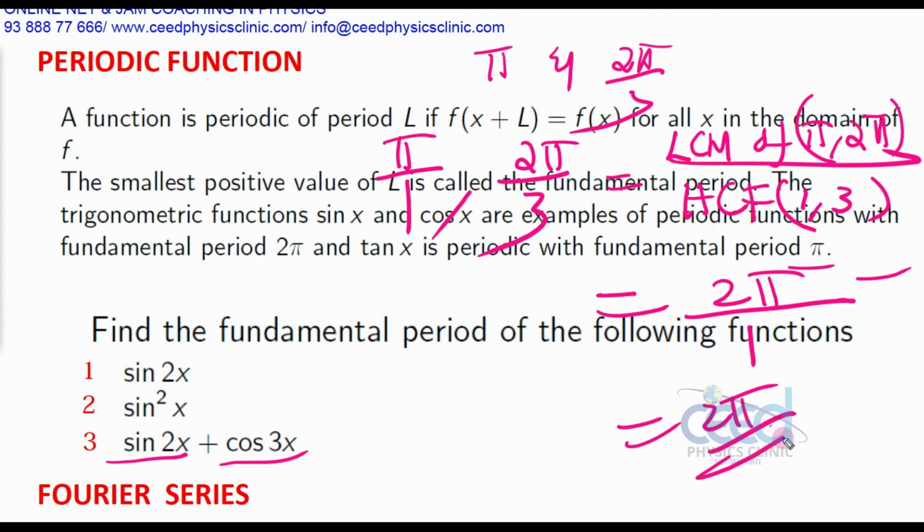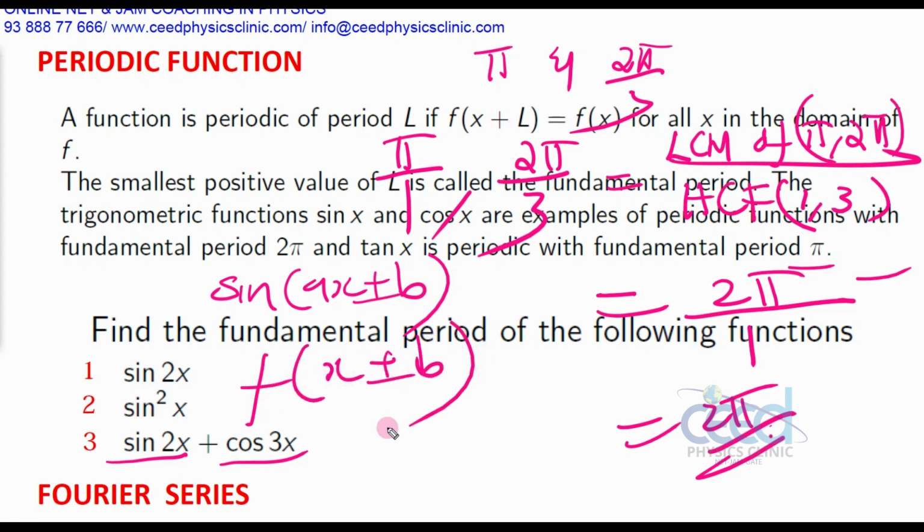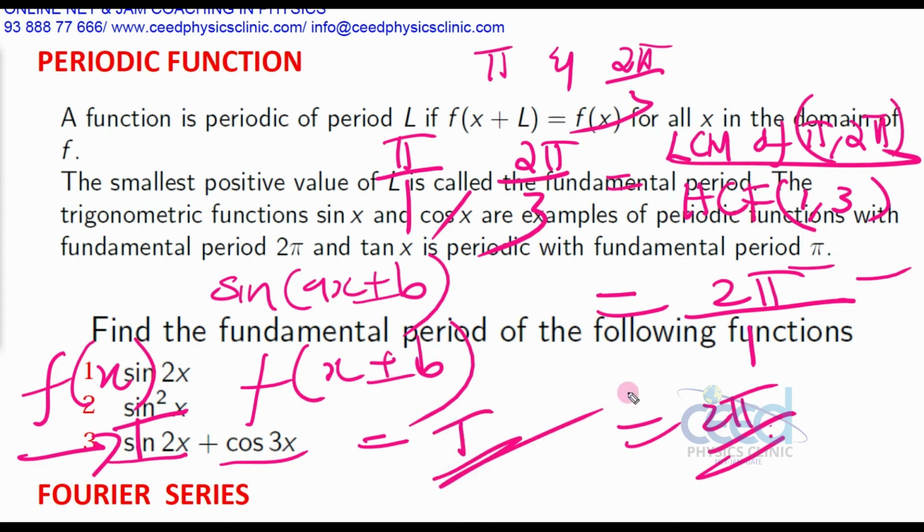Also, remember another theory: if you have a function sine of ax plus or minus b, or any function f of x plus or minus b, and f of x has a time period T, then f of x plus or minus b has the same time period T. Keep that in your mind, because addition or subtraction of a constant term with the variable x will not affect the time period.